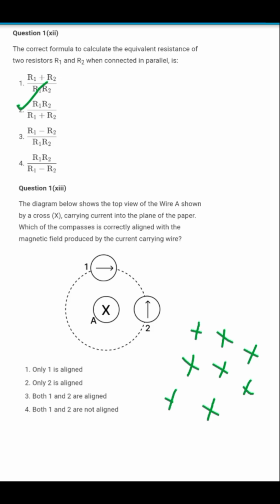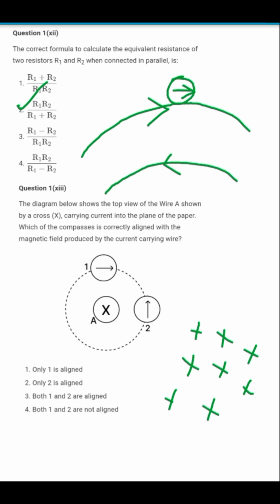Now what is our question? Which of the compasses out of compass 1 and 2 is showing the correct alignment of the magnetic field produced by the current carrying wire? So we know that a compass needle will tangentially arrange itself in the direction of the magnetic field. That means if the magnetic field is in this particular direction, the compass will also arrange itself in this particular direction. If the magnetic field is in this particular direction, the compass will align itself in that direction.